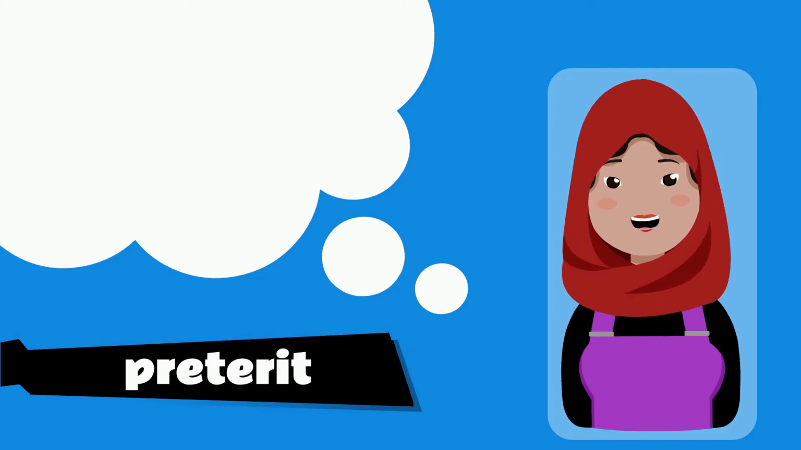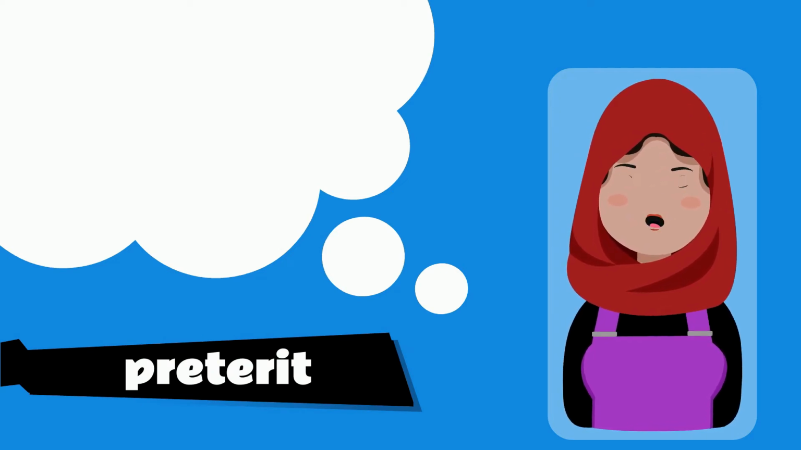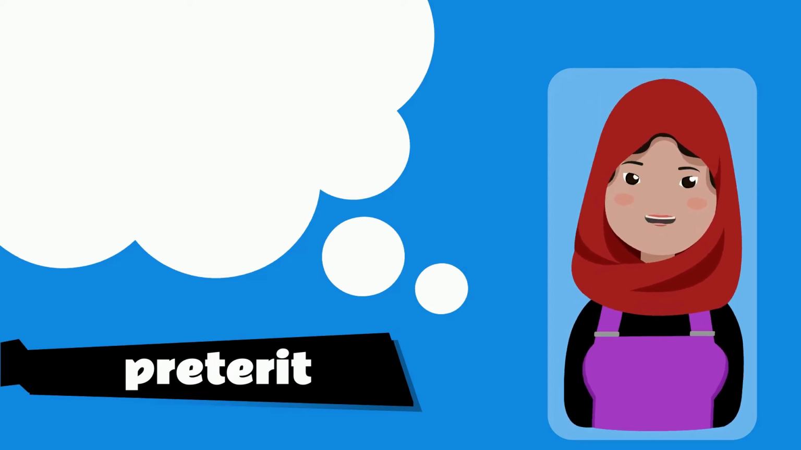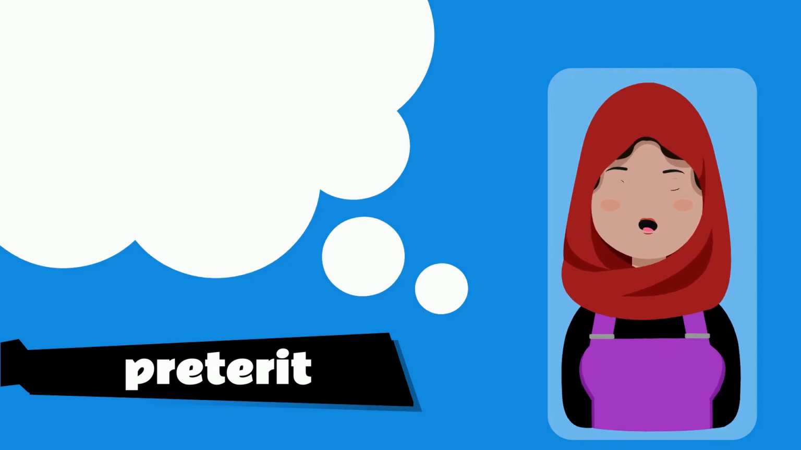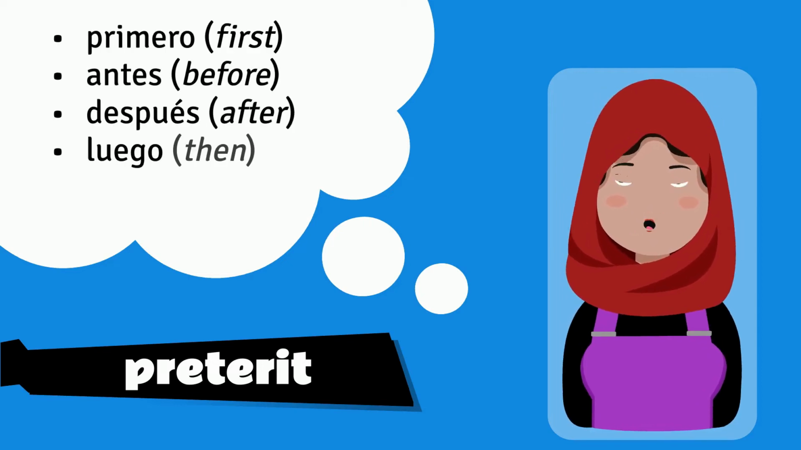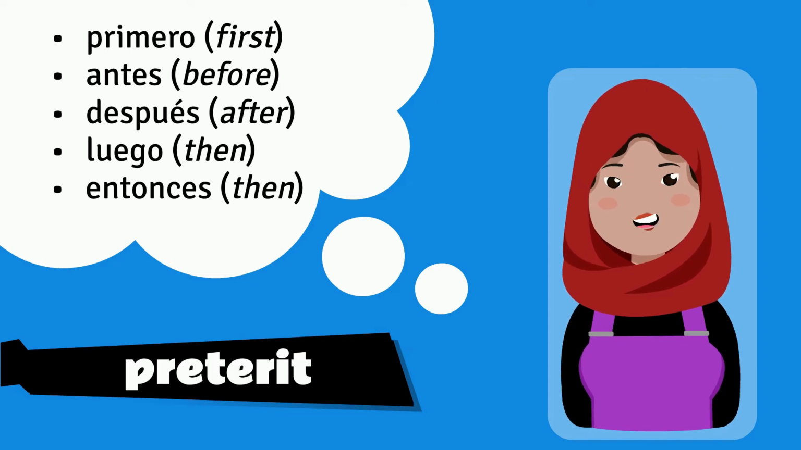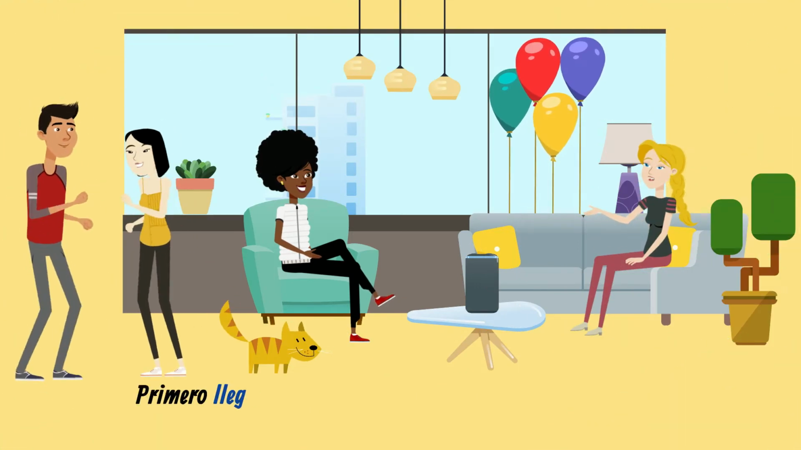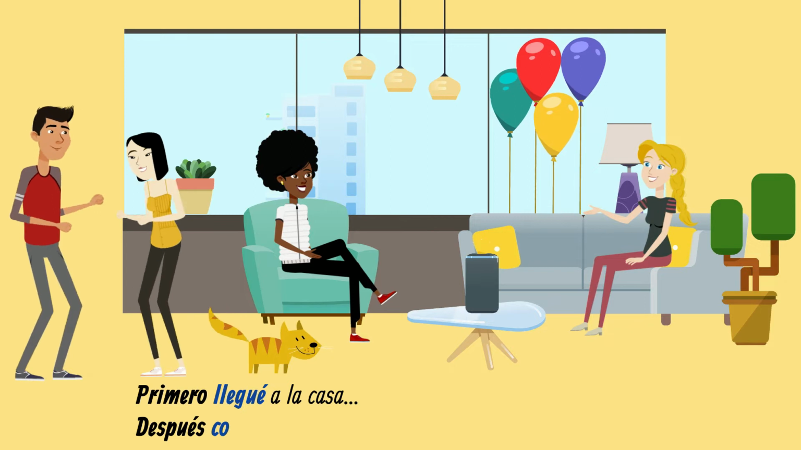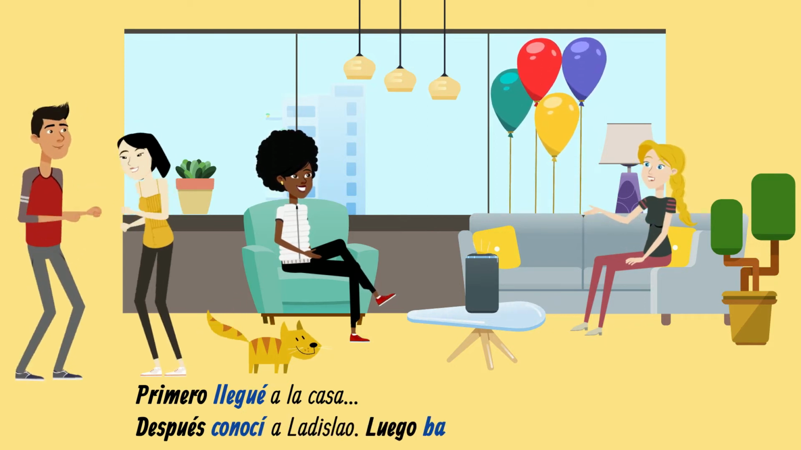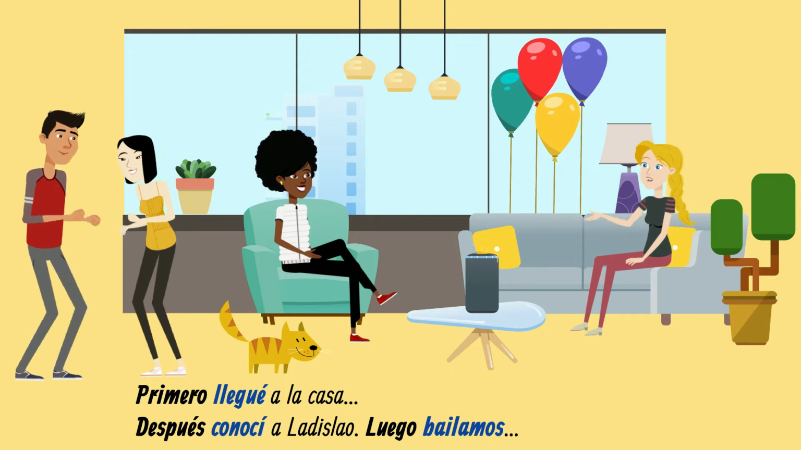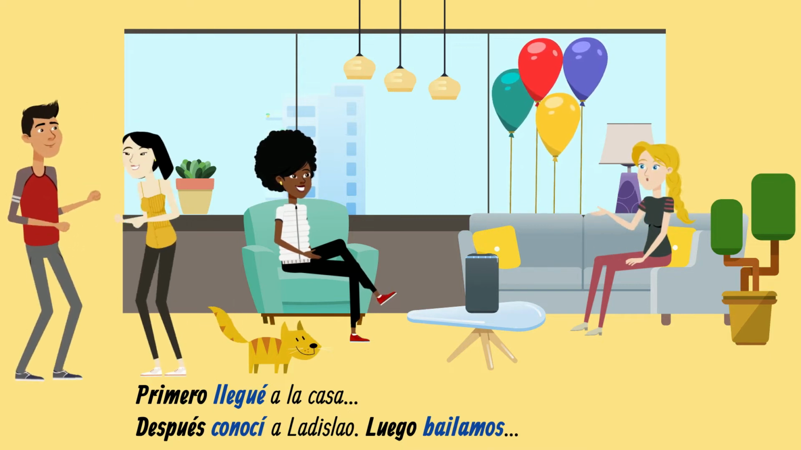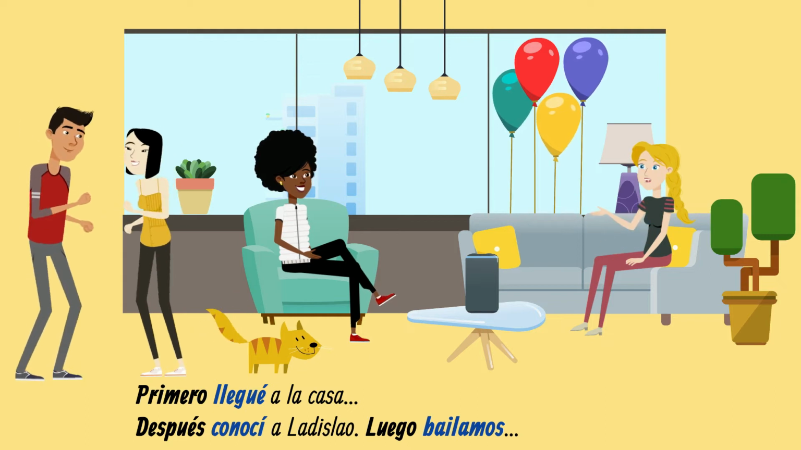When telling a story, the preterite is used to advance the events. This shows that one action was completed before the next one began. You can use time expressions to indicate the order of events such as primero, antes, después, luego, entonces. Ejemplos: Primero llegué a la casa. I first arrived home. Después conocí a Ladislao, luego bailamos. After I met Ladislao, then we danced.